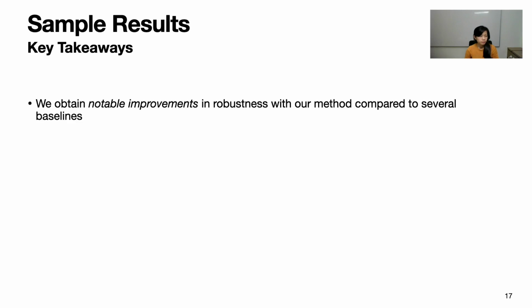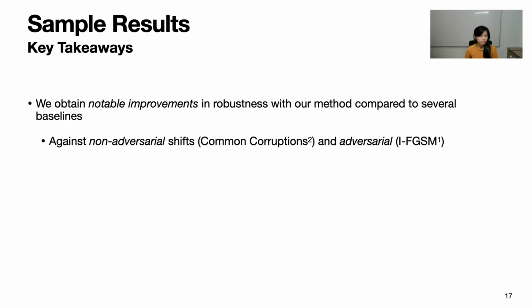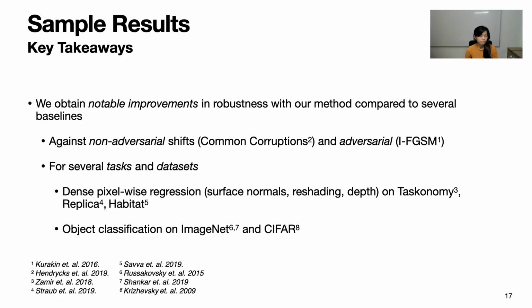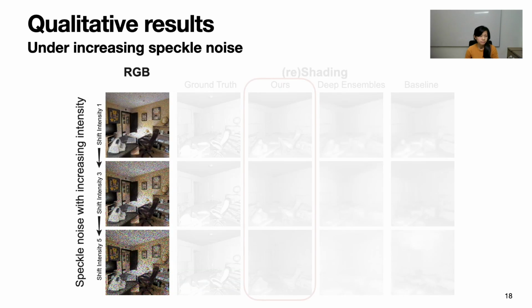Now for some results. We obtained improvements in robustness compared to several baselines, under non-adversarial shifts and adversarial ones, for several tasks and datasets, like regression on Taskonomy, Replica, and Habitat, and classification on ImageNet and CIFAR. Unlike most existing works on robustness focusing on low-dimensional prediction tasks like classification, we also experiment with dense pixel-wise tasks. Let's look at some qualitative results.